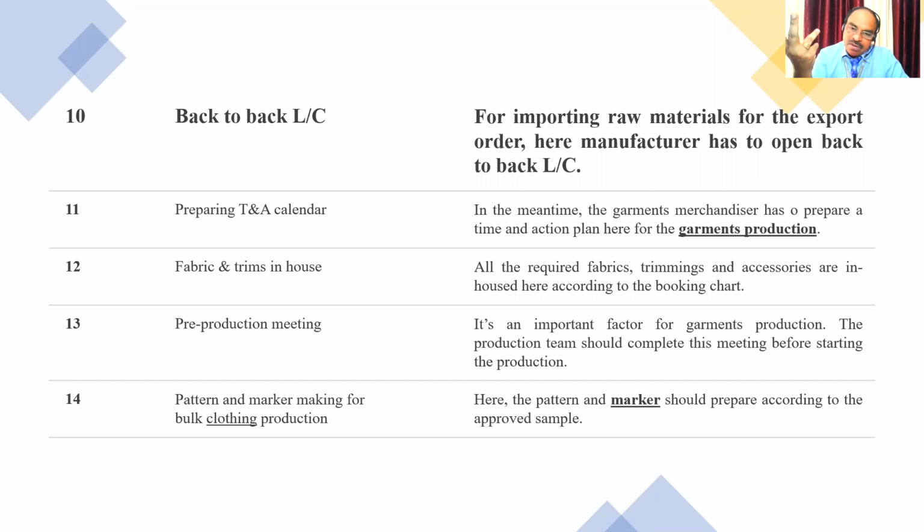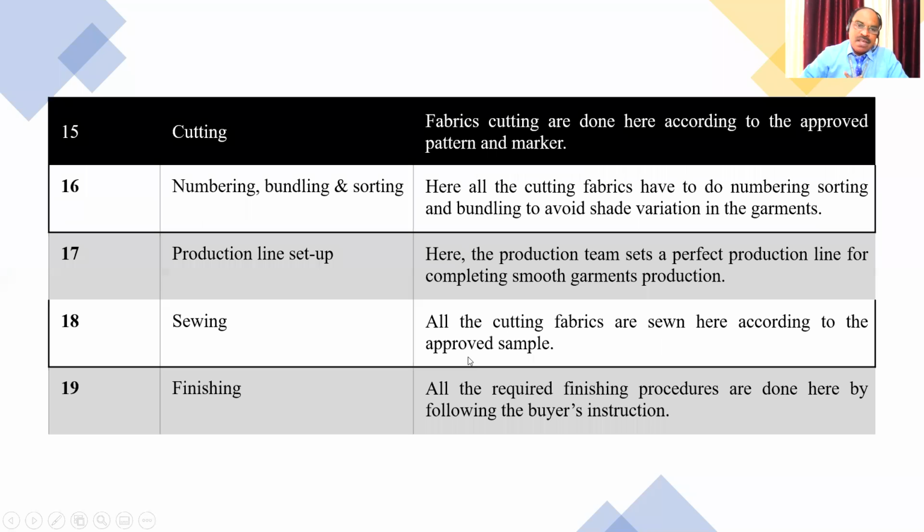This is also possible, because in the case of garments, the designs are entirely different. They used to create that. Then a pattern is created. Then the production starts with cutting. Once the production is over, there is numbering, bundling, sorting. In these stages, only Allison Babu is involved, not Juby Benny, till the production line setup, sewing, and finishing.